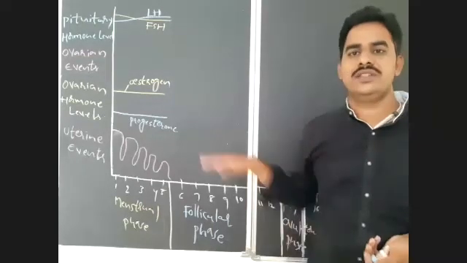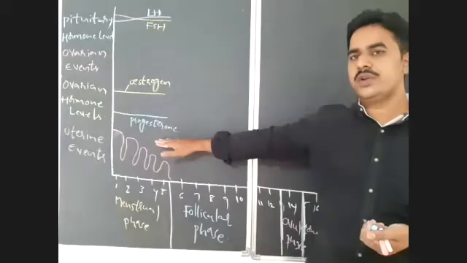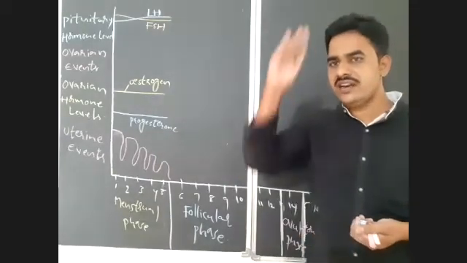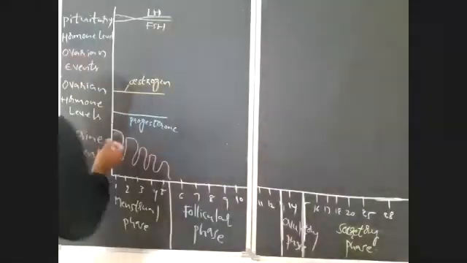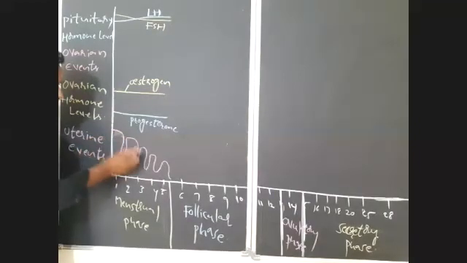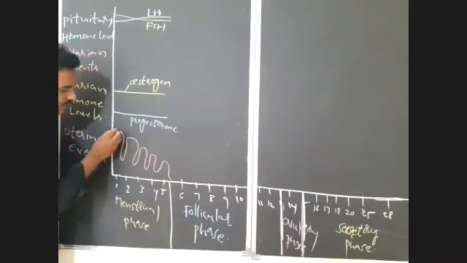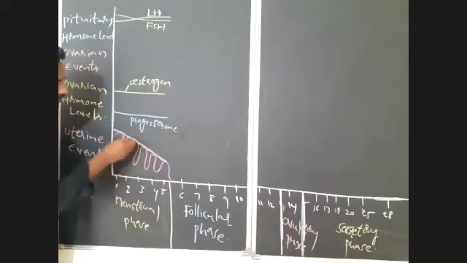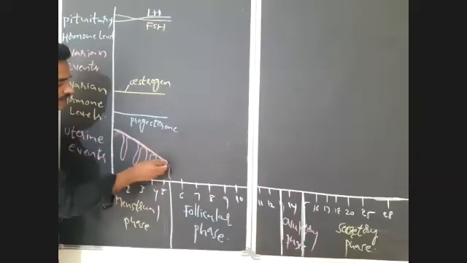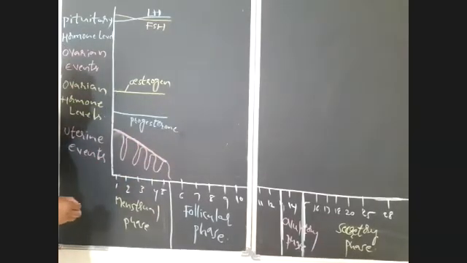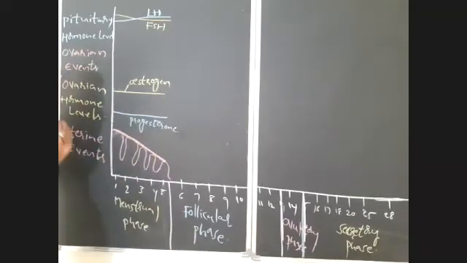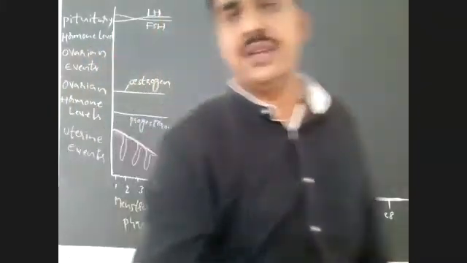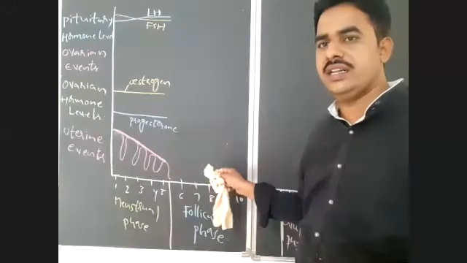Before that, what will happen in this phase? Due to the sudden drop in the progesterone level, the endometrium will be degenerated. This is the endometrium. If you observe, the thickness of the endometrium will reduce. This breakdown part of the endometrium, along with cell debris and blood, will be sent out through the vagina in the form of menstrual flow.